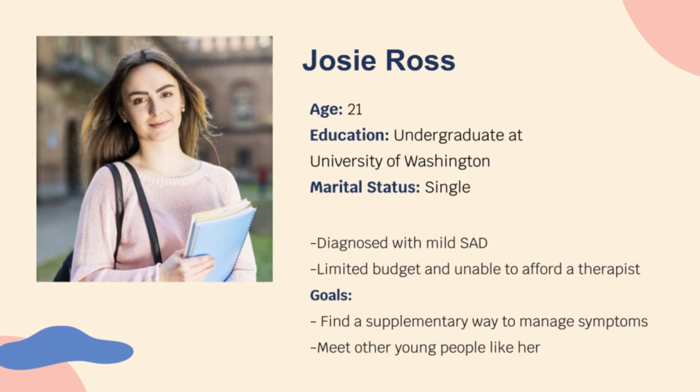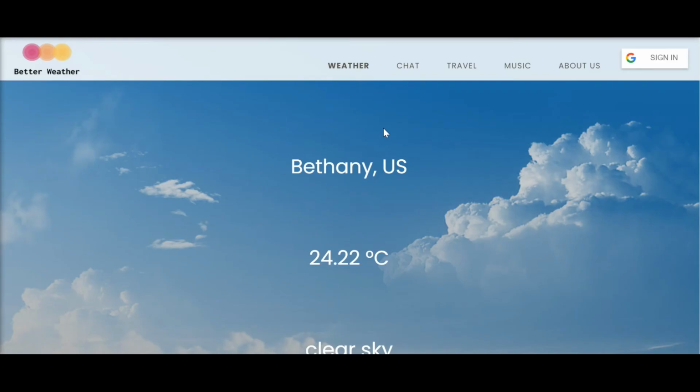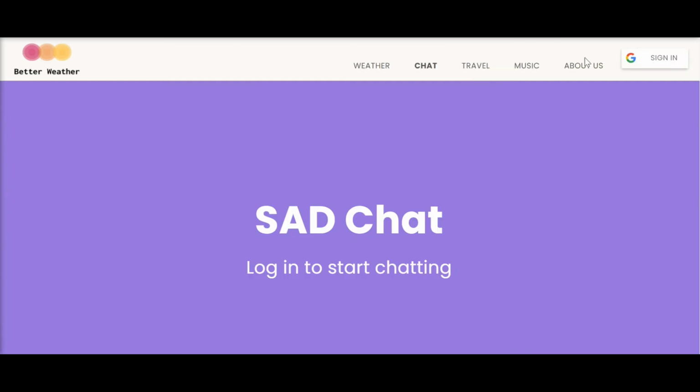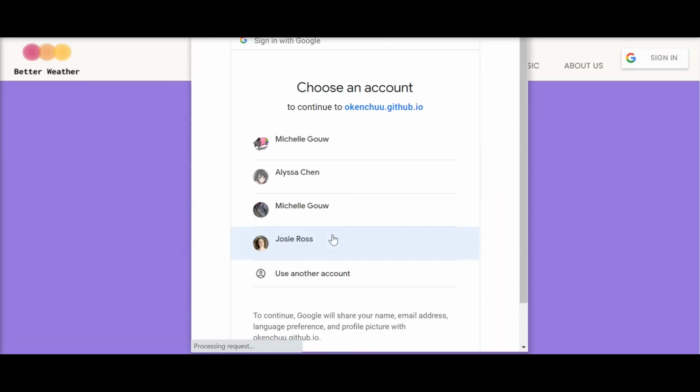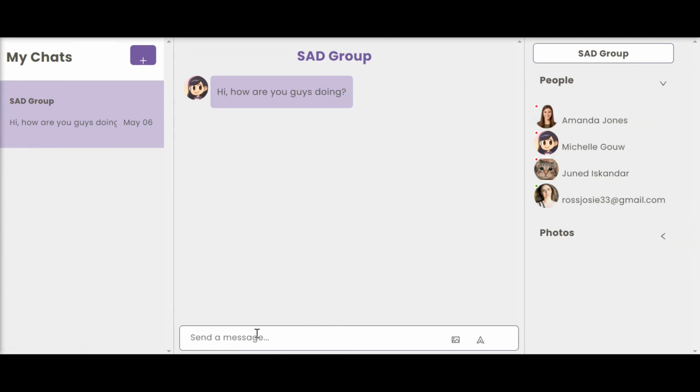Meet Josie Ross. Josie is a student at UW who is currently back home in Portland, Oregon. Josie has seasonal affective disorder. This year, her symptoms have been worse due to the gloomy weather and social isolation from lockdown restrictions. Luckily, after a bit of Googling, Josie finds Better Weather, a website aimed at helping people with SAD foster connectedness and improve their mood. On the landing page, Josie is presented with the weather in her area. Josie decides to use the chat feature where she can chat with others going through the same struggles. She can also create new chat rooms and add people to the chat room. She sends a text in the chat room and waits for a reply.